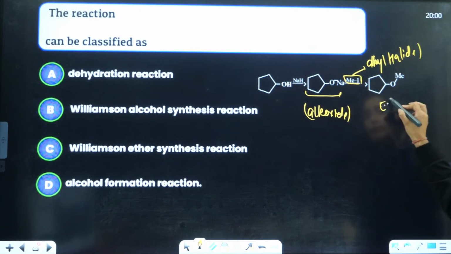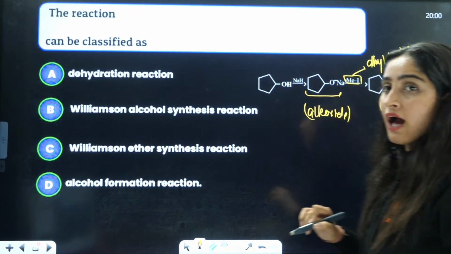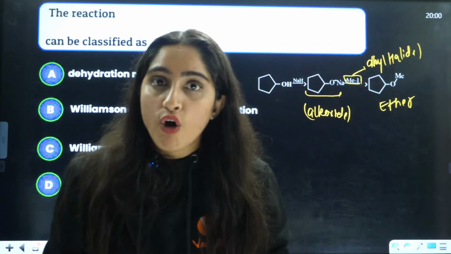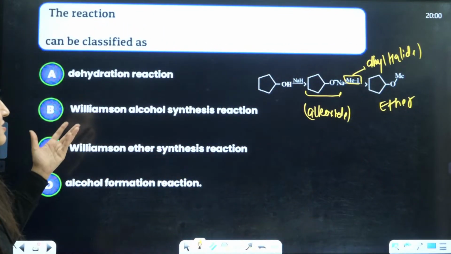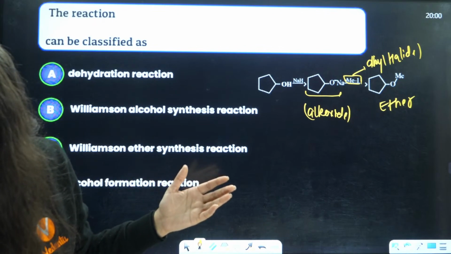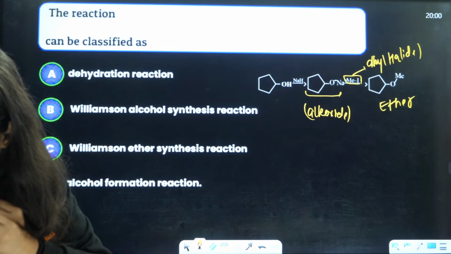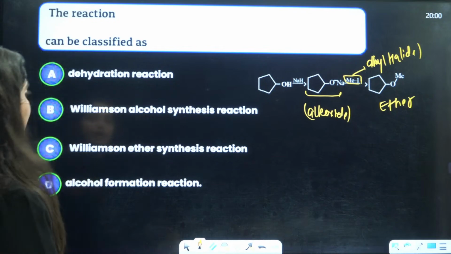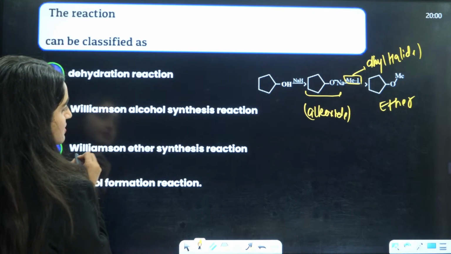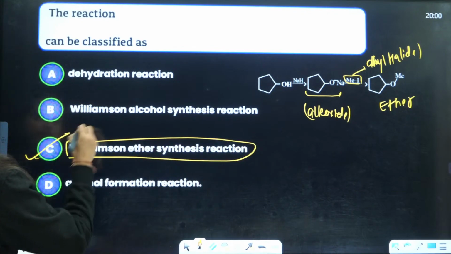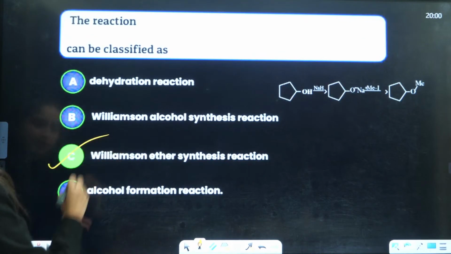They both are forming ether. So when you have the formation of ether from alkoxide and alkyl halide, what is that called? That is called Williamson ether synthesis, right? C is the correct answer.